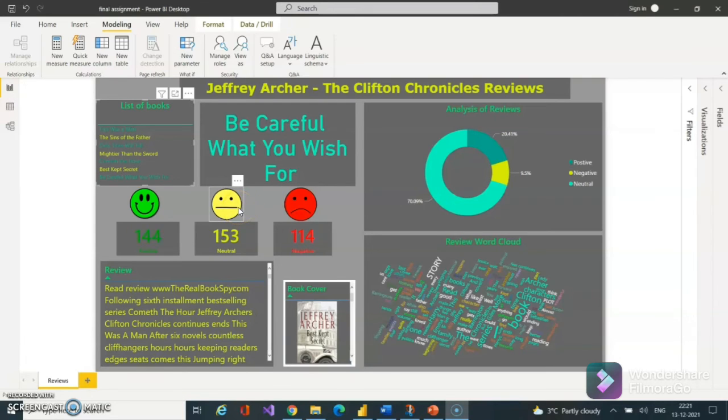Next, we have imported the image of the book cover using the image URL. We did this by changing the data category from unassigned to image. Then we have the review on the bottom left corner. It gives us a snapshot of the reviews in detail. The reviews projected here have stop words eliminated in them. Therefore, the sentences will only have the words which are necessary for the analysis.